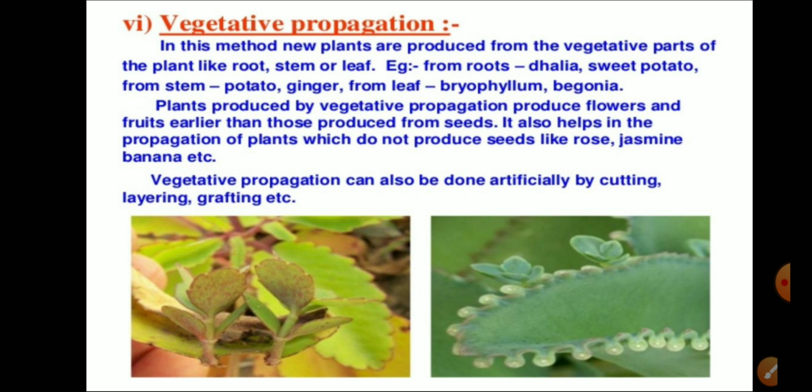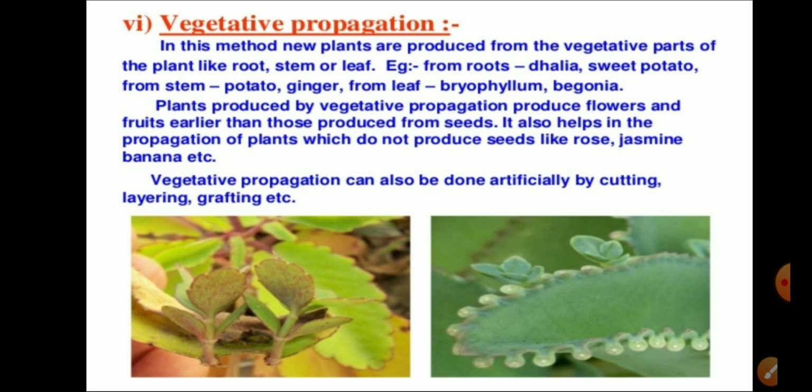And the last one is vegetative propagation. As the name clearly indicates, the vegetative parts of the plant are the parts other than the reproductive parts: root, stem and leaves.